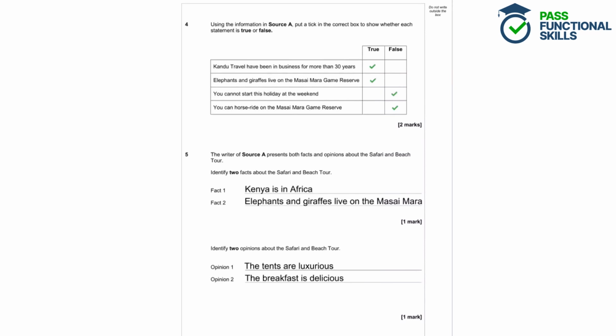Question 5. The writer of Source A presents both facts and opinions about the safari and beach tour. Identify 2 facts about the safari and beach tour, and then identify 2 opinions about the safari and beach tour. Okay, so we're looking specifically at Source A, and we want to find 2 facts and 2 opinions specifically about the safari and the beach tour.